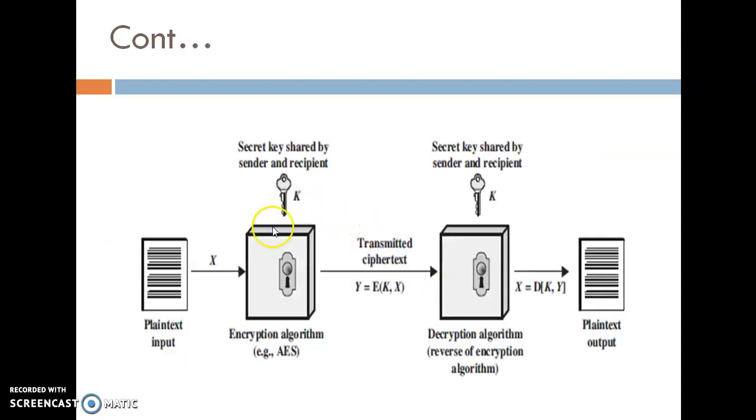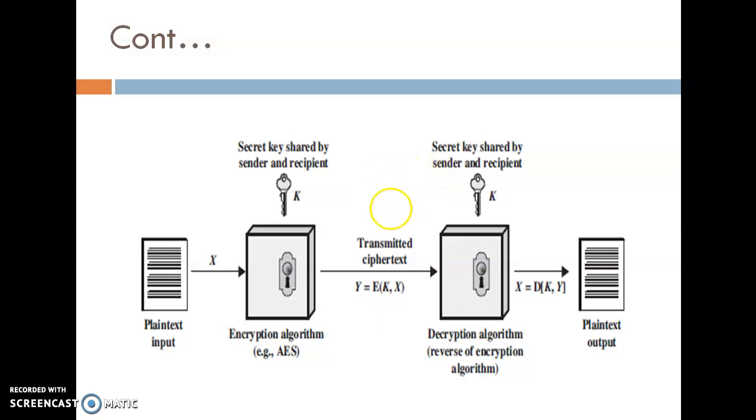See here, this is a plain text. Using this encryption algorithm, this is a key. This key is applied to this encryption algorithm and this plain text is transformed into the ciphertext. The ciphertext is passed from sender to receiver. At the receiver side, the decryption algorithm is there.